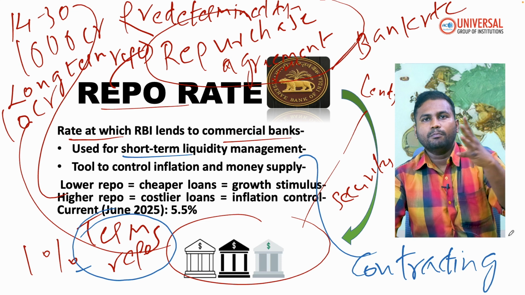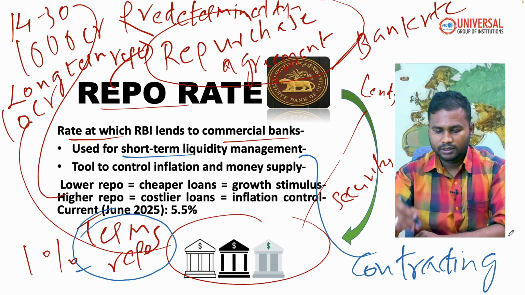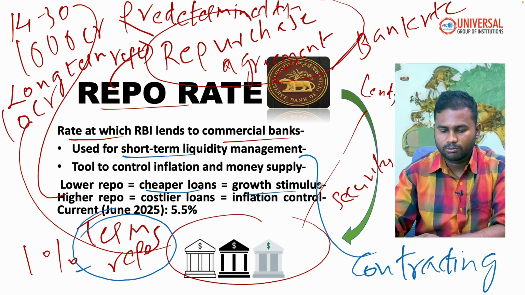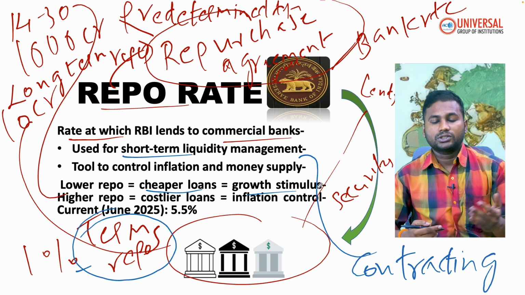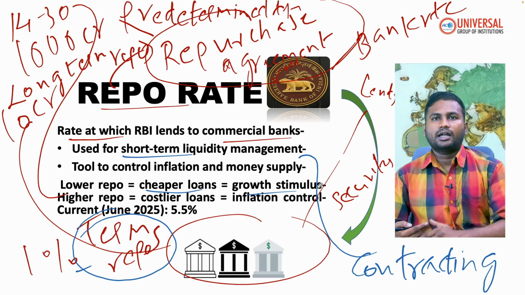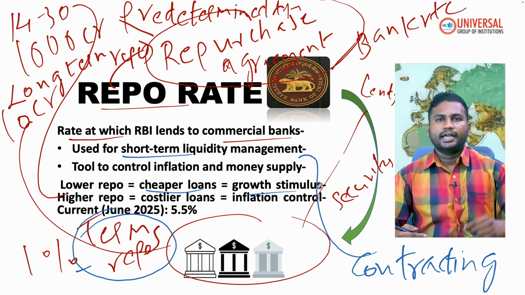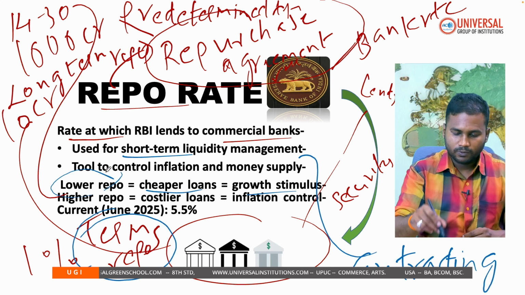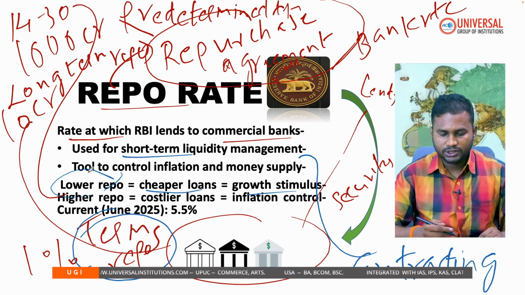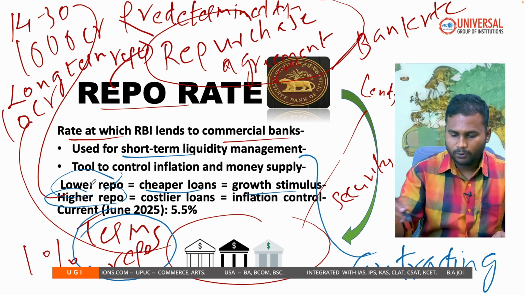If they want to pump up the money supply, repo rates are reduced. Low repo rate means cheaper loans and growth stimulus. Higher repo rate means costlier loans and inflation control. Whenever the economy is in a downswing, you have an expansionary policy with lower repo; whenever it is overheating, you have higher repo rates.